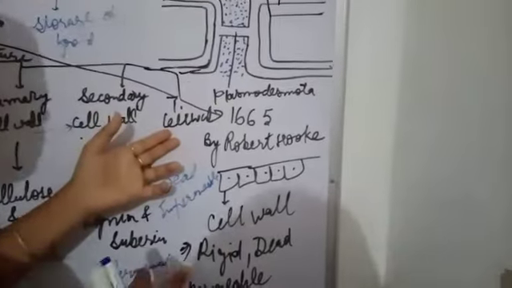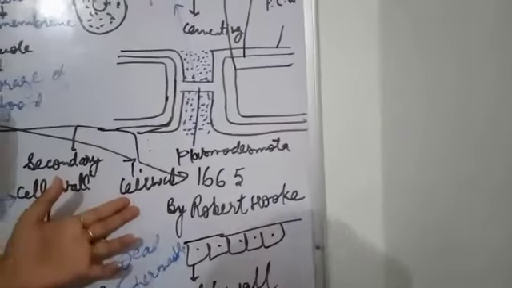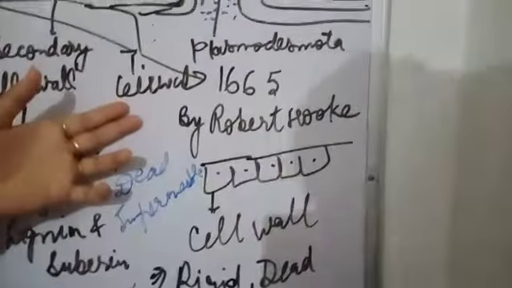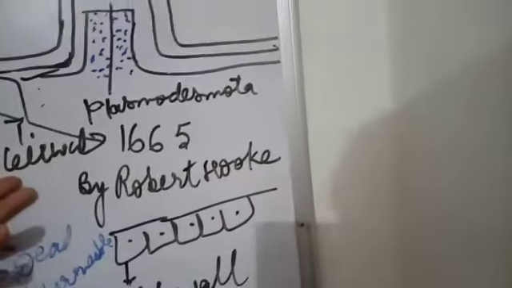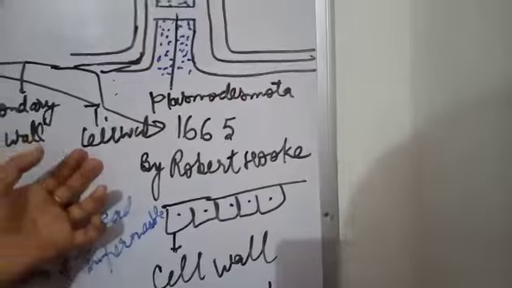Now, the tertiary cell wall is not found in all plant cells. The tertiary cell wall is found in some gymnosperm plants, and it is made up basically of xylan. So that was the basic structure of the cell wall which is found in all the plants.